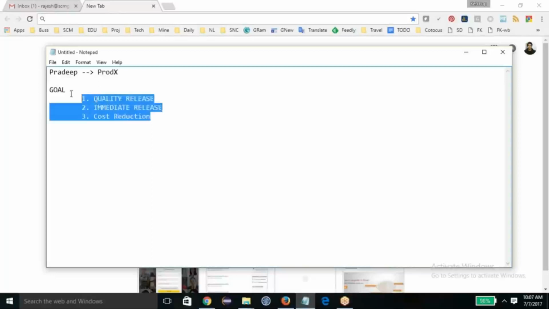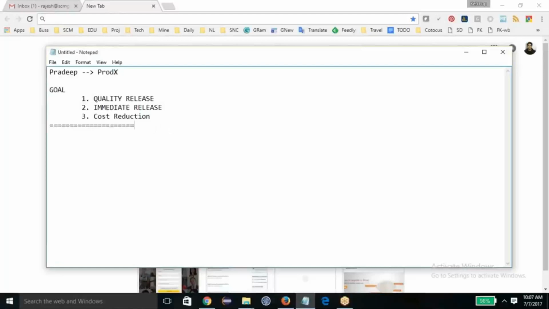And on top of it, your management is also asking you for cost reduction. So you should not be spending too much of your resources, you should not be spending too much on your infrastructure. So now how can you achieve this? You can achieve this through DevOps. You can achieve everything through DevOps.